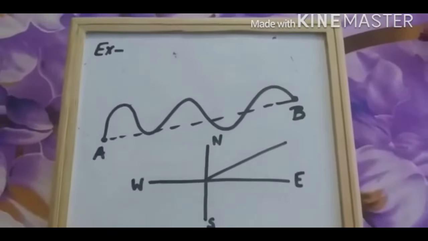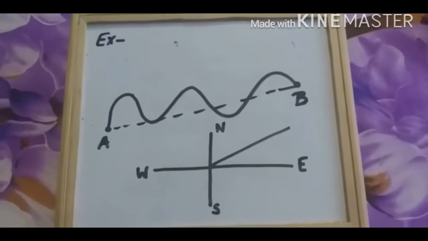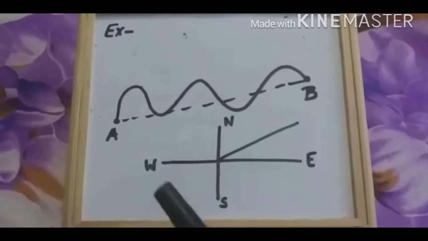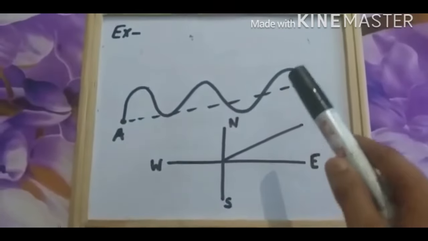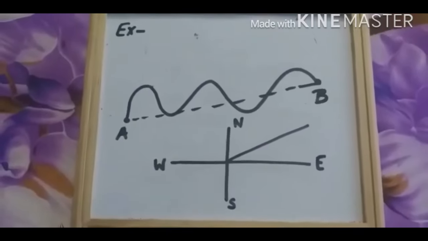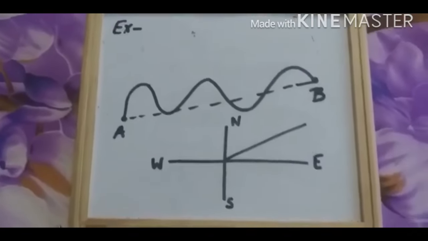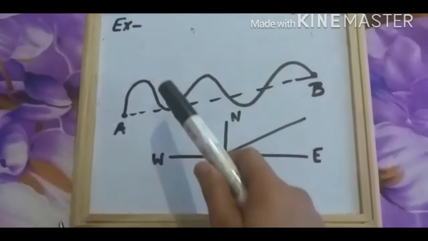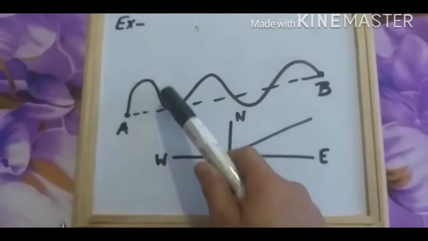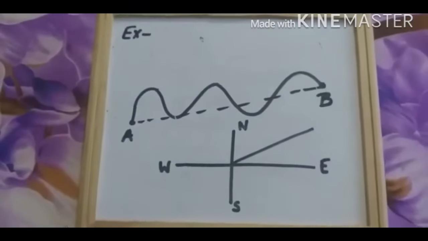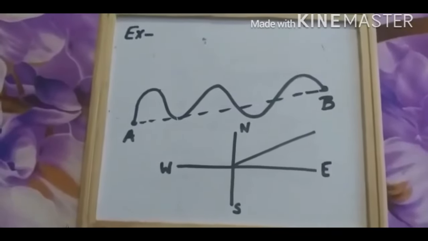Here is another example of the difference between distance and displacement. As you can see, it is a curve, and if I ask you what the distance from A to B is, you have to measure this curved path like that. So it will be the total distance.